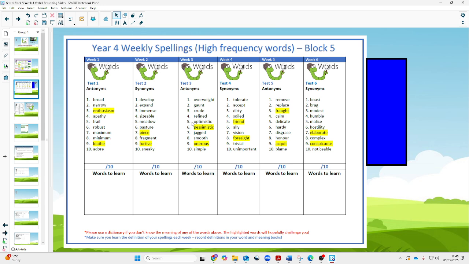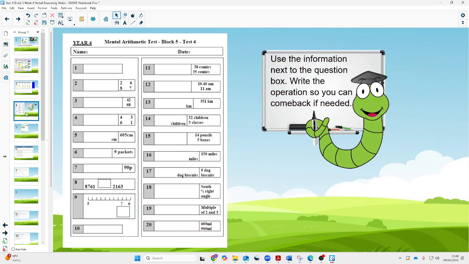Right, let's move on now to the next task, and that is, of course, your mental arithmetic test. The mental arithmetic test that we need to be looking at is Block 5, Test 4. We're going to go through the questions now. As you know, it's 5 seconds for the first ones, and then 10 seconds for the last ones. One fairly sizable change is that most weeks we have 15 questions. This week we're actually going to have 20. I'll read every question twice and then give you a certain amount of time to answer them.